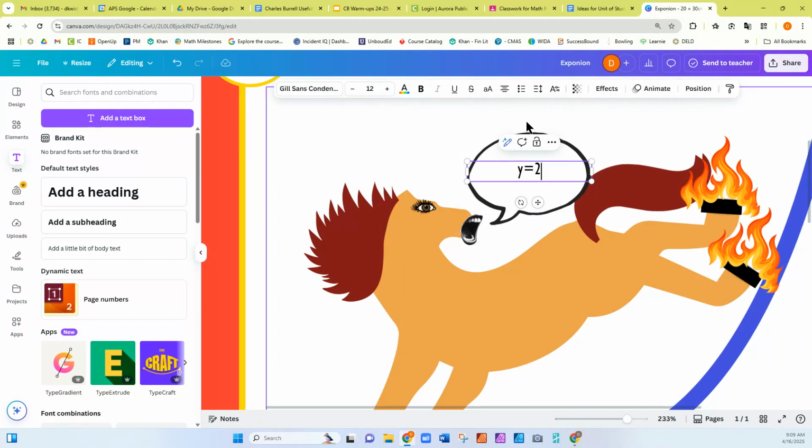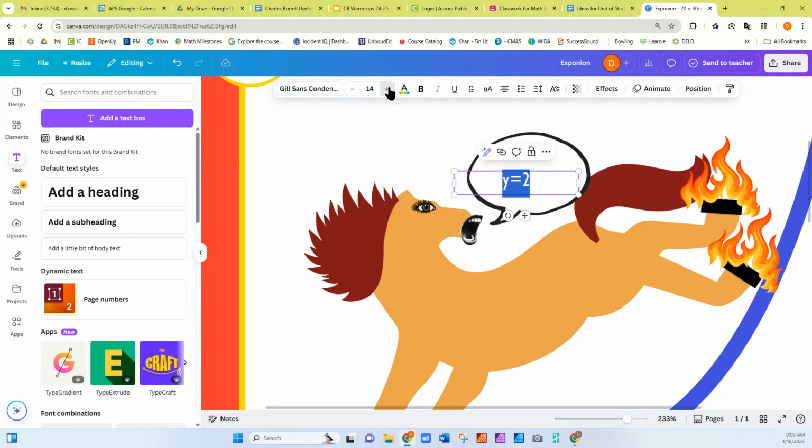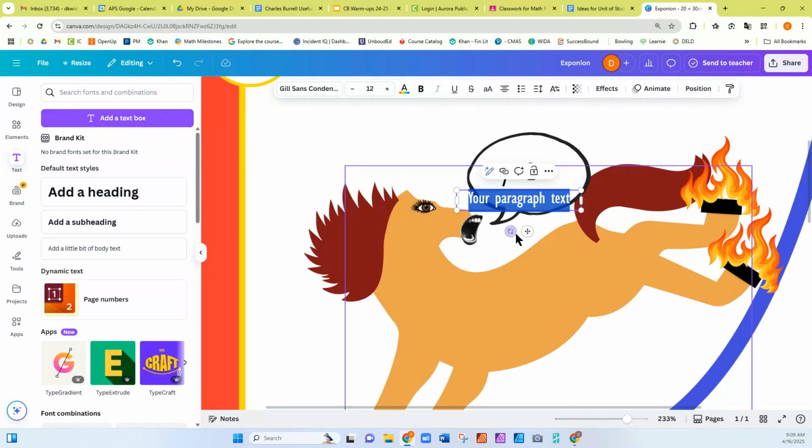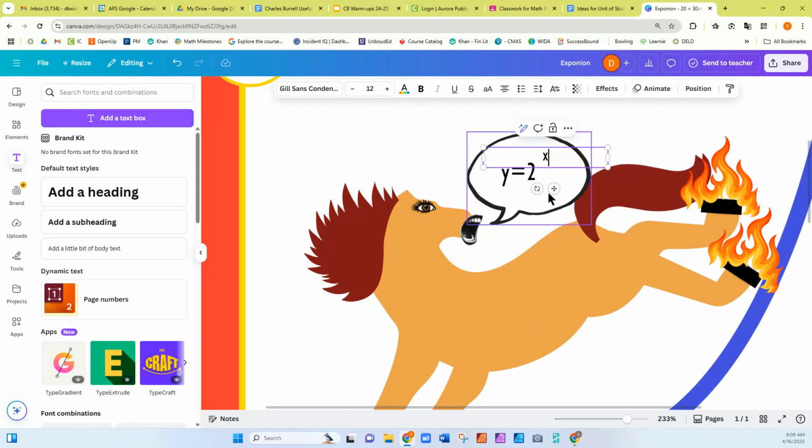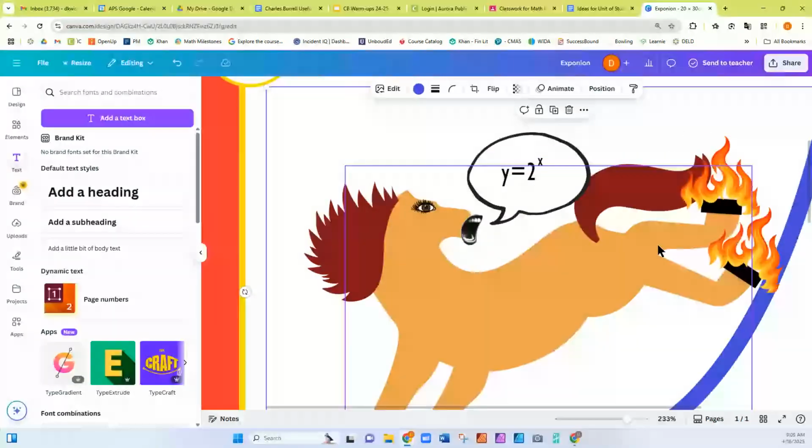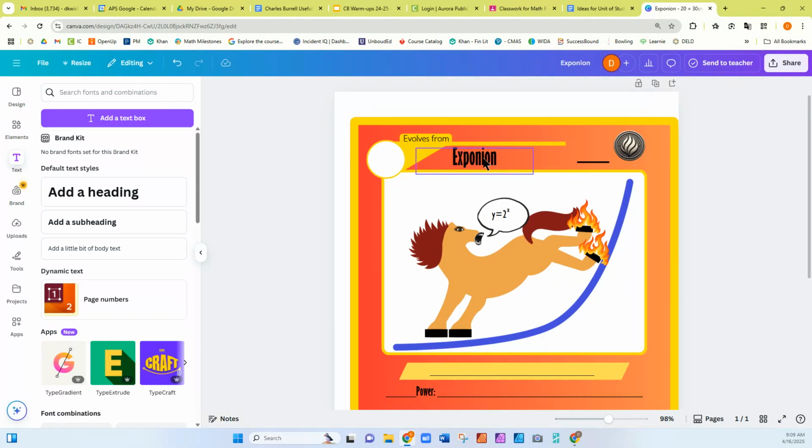Actually, I wonder if I can do... Oh, you know what I'm gonna do? I'm actually gonna increase the size of that a little bit. Yeah, that's good. Put it right there, and then I'm gonna put another text box on there. It's just gonna be x, because that's an exponential function. Okay, so this dude is Exponion.